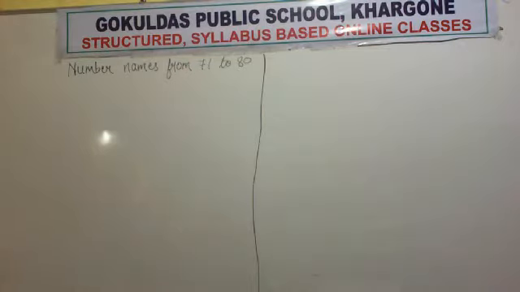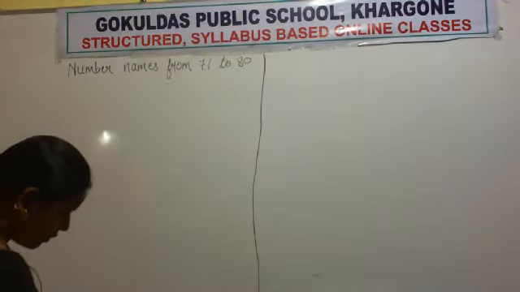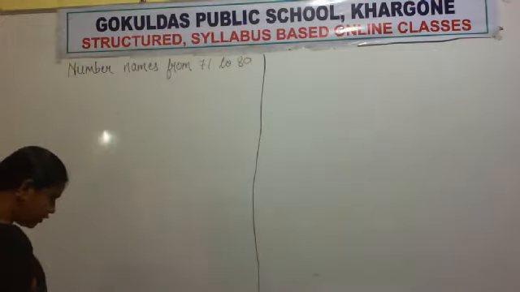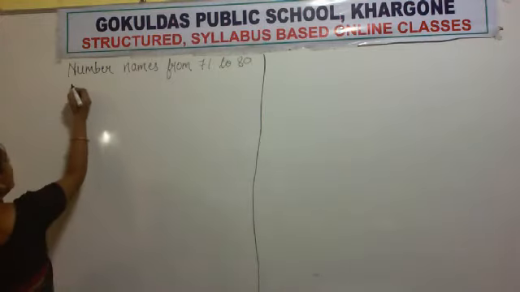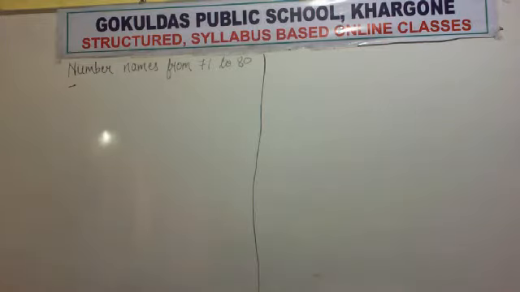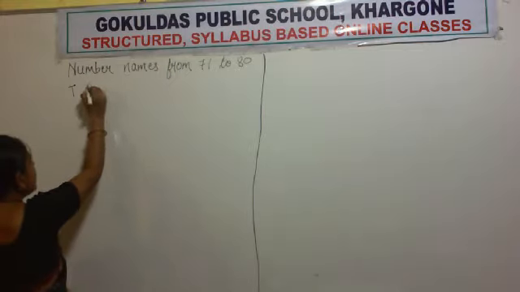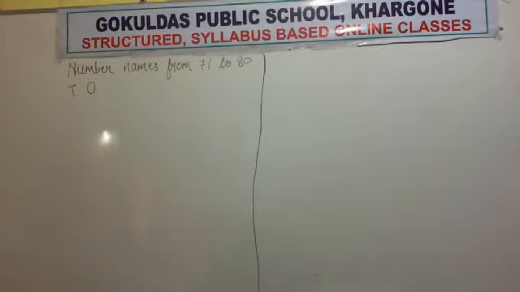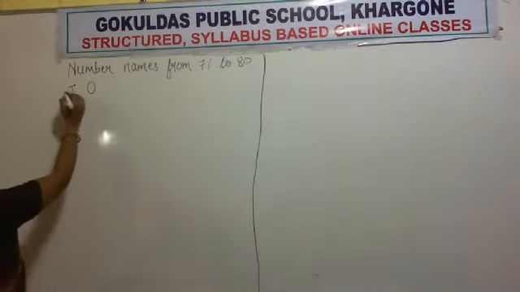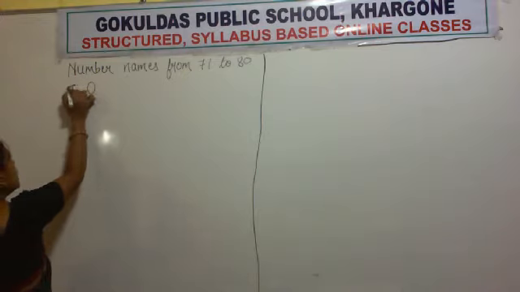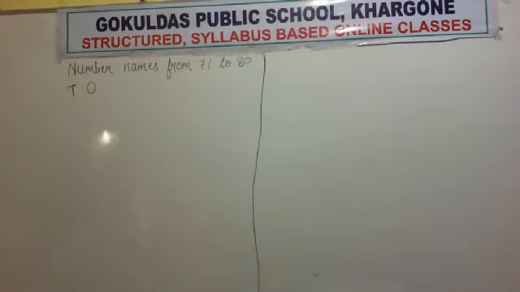Now write on the top, next line, in one column, T. In the next column, O. T is for tens and O is for ones. T and O. T stands for tens and O stands for ones. Okay, so what is our first number?